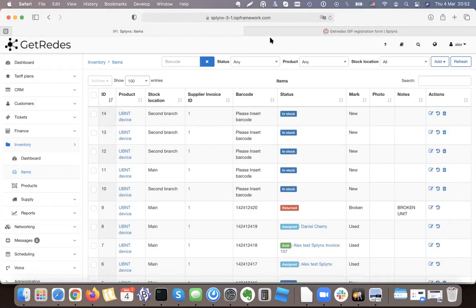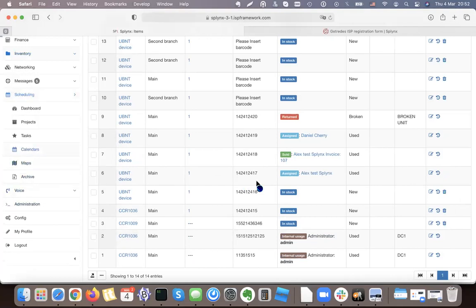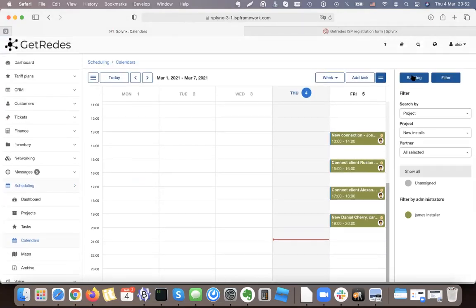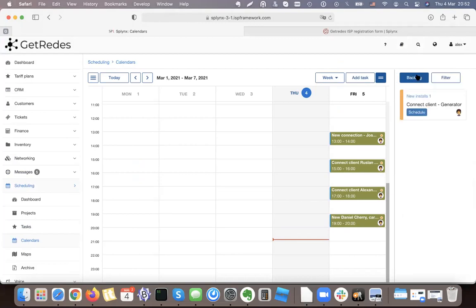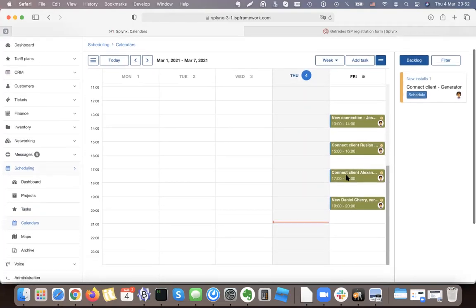The next step is tomorrow, or imagine that now it's tomorrow already, and my installer James is going and installing the connection. For that, tomorrow morning he'll get the notification of all his tasks. Currently, he has 4 tasks. We can see that inside his scheduling calendar. If I go to his calendar, I see that there are 4 tasks for this person. You can see there is a James installer, and for new installs, I can even schedule and add him one more task for tomorrow. It's fine for tomorrow. I don't need to touch it.